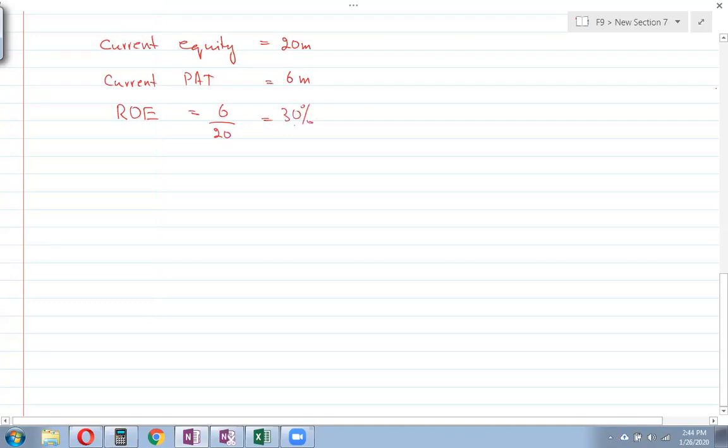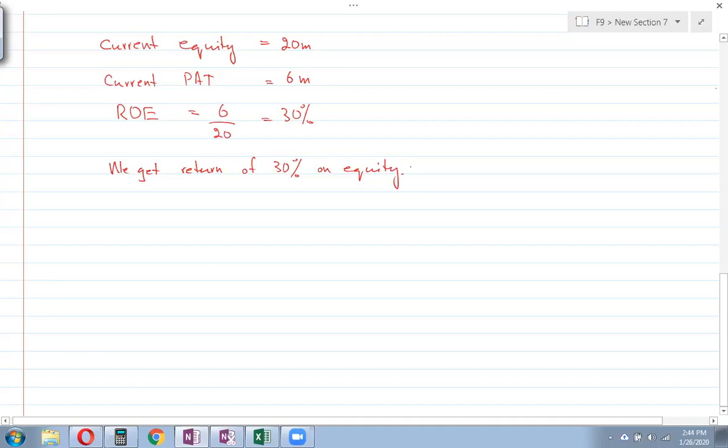So it means that we actually get a return of 30% on equity. You don't have to write it down in the exam. It's just for your understanding.